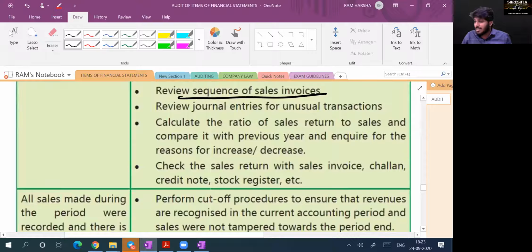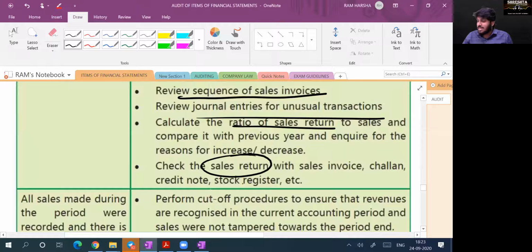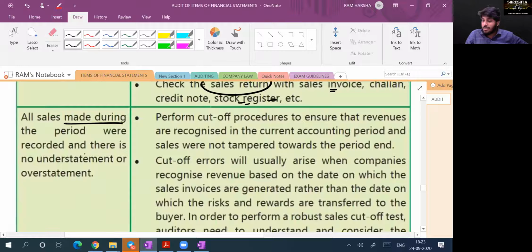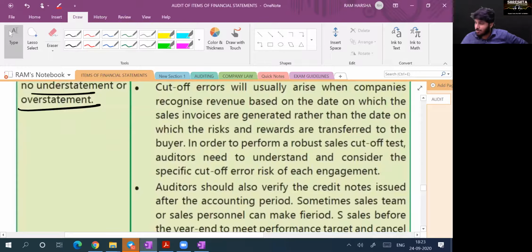Review the sequence of sale invoices. Review journal entries. Look at ratio analysis. Are you clear? Whenever there is a sales return, compare with stock registers and check whether goods are actually received back. Yes or no? Yes, sir. Whether all sales made during the period were recorded. There is no understatement. Same points with the reverse approach.